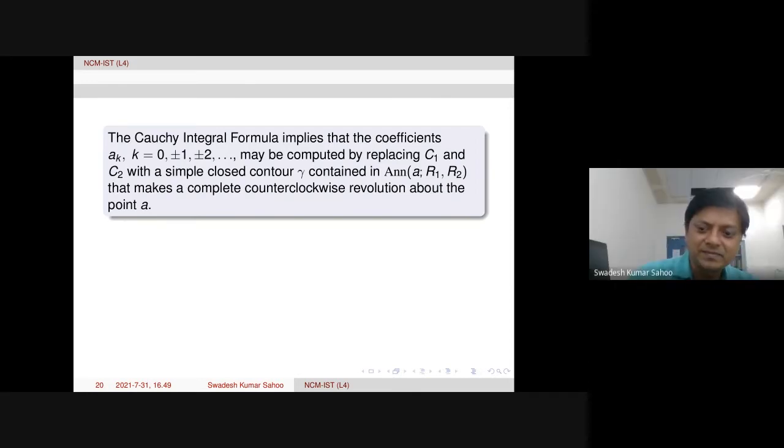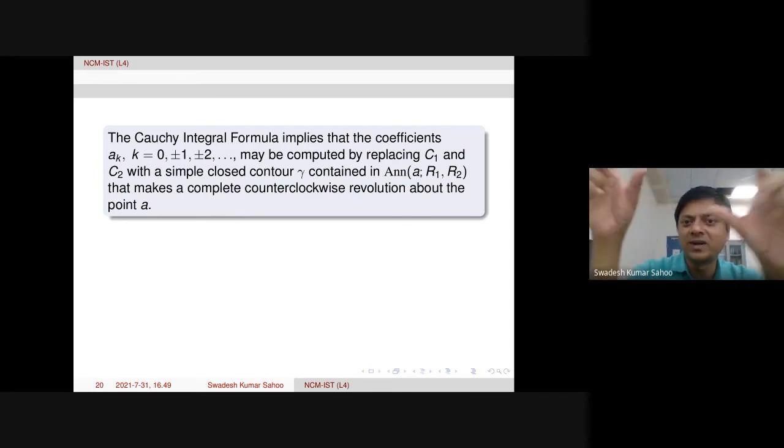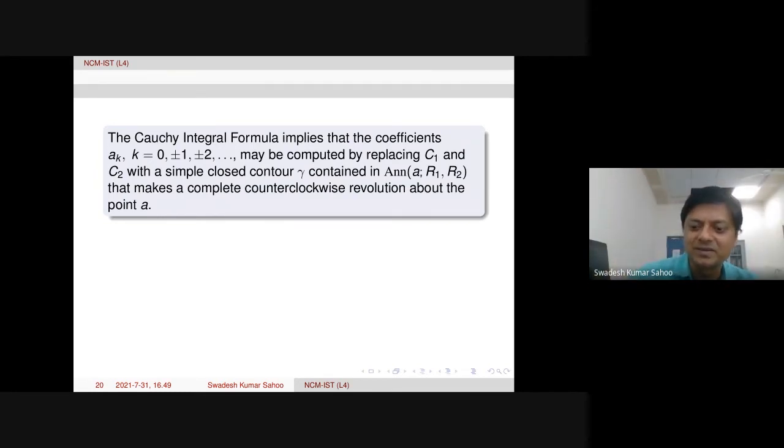Exactly. That's the way we need to choose. That part I already explained. So the integral value will be 0 along those line segments. One is coming in from C2 to C1, then going out from C1 to C2. So the whole curve inside will be a simple closed contour. Then we can apply Cauchy's integral formula there.